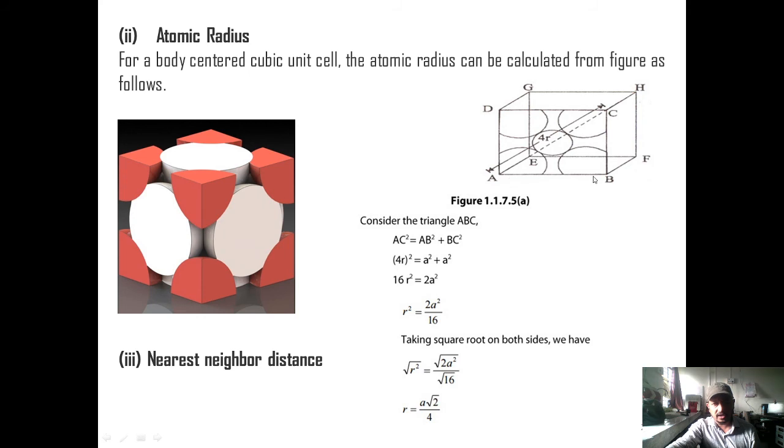Now we are getting the right angle triangle ABC, which is right angled at point B. Then by using the Pythagoras theorem for this triangle, we get AC squared equals AB squared plus BC squared. If you put the values of AB and BC, that is cube edge a, we get a squared plus a squared, and AC is the face diagonal, that is 4r. Then we get 16r squared equals 2a squared. After simplifying this, we get the relation for the atomic radius in the FCC structure in terms of the cube edge, that is r equals a root 2 by 4.